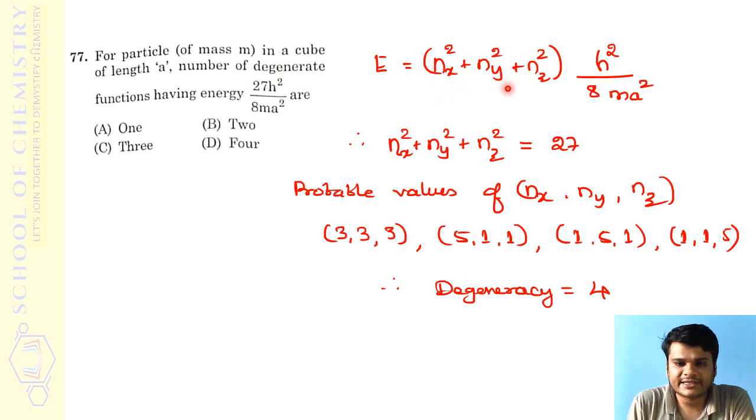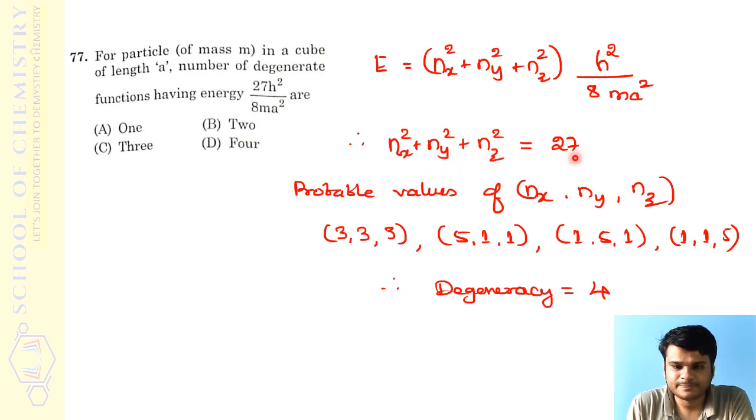E is equal to (nx square plus ny square plus nz square) into h square upon 8 ma square. Now if you compare this with the given energy, you can find that 27 should be equal to nx square plus ny square plus nz square, right? If nx square plus ny square plus nz square has to be 27, what are the possible values of nx, ny and nz? If I work it out, the simplest case is that all of them can be 3: 3 square plus 3 square plus 3 square, 9 plus 9 plus 9, 27.